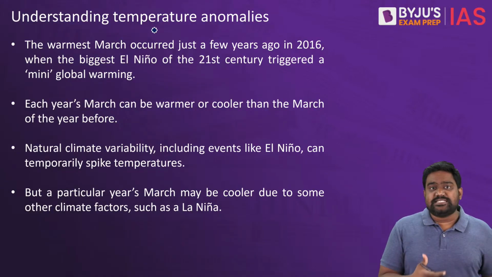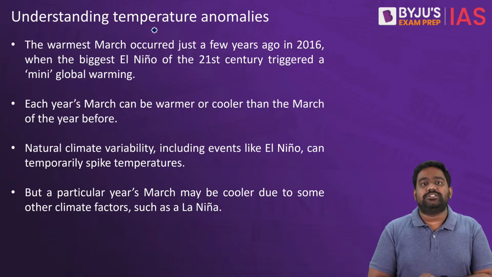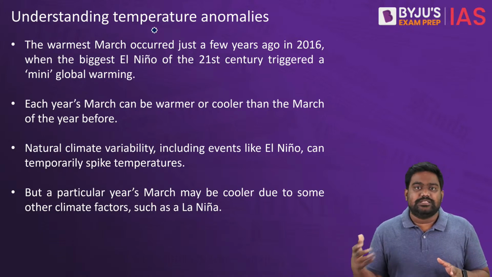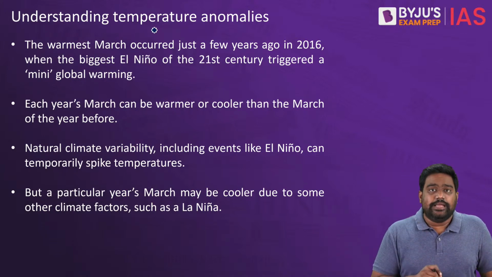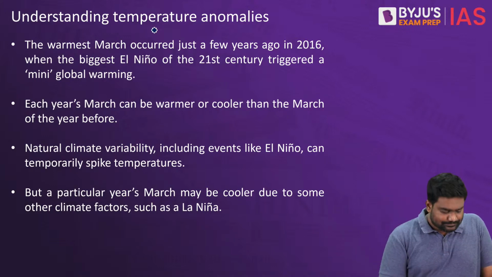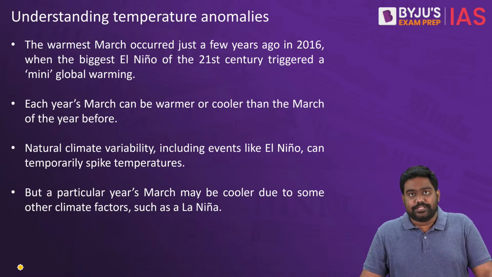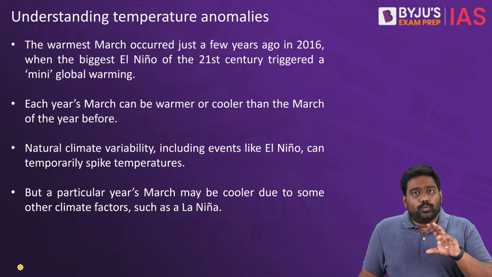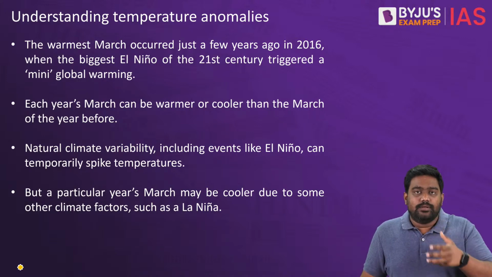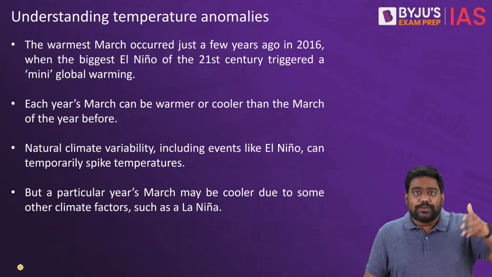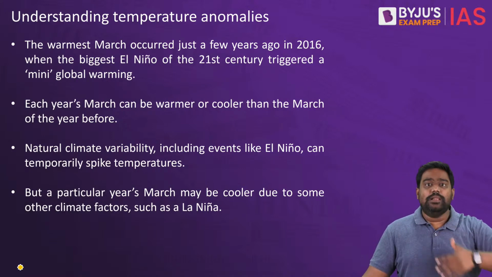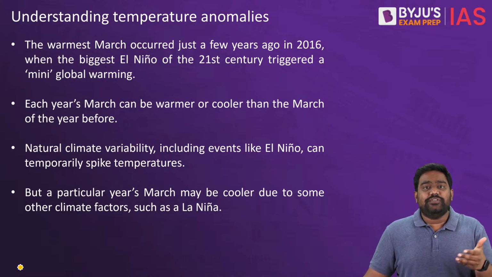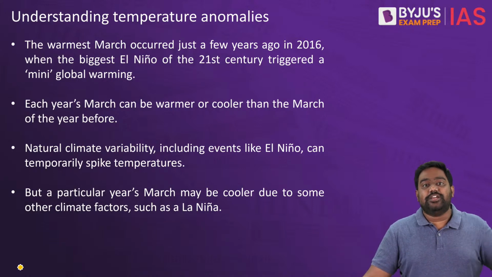So when researchers say that this March was the second warmest March, they are obviously basing it on historical data. They're comparing it with historical data. But this does not mean that every year the temperature is increasing. Because they're referring to the global average temperature. The temperature experienced in different parts of the world will be different. All right? So you can't equate the temperature you and I are experiencing, let's say in India, with temperatures in other countries. If you take the global mean, yes, then March was among the hottest, correct. But if you localize that, obviously there will be changes. There will be weather-based variations.